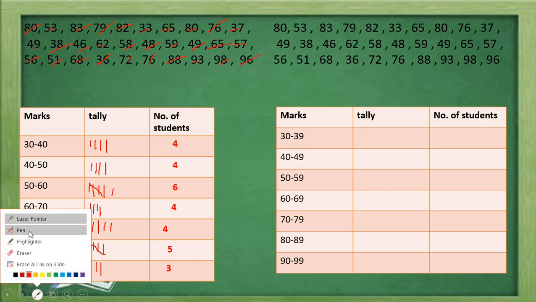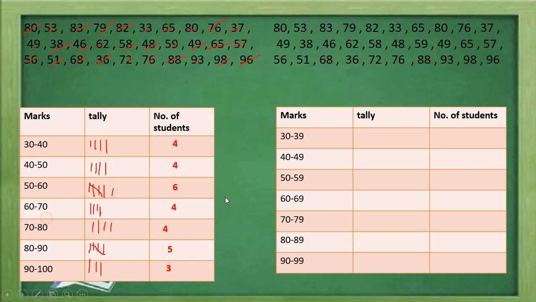By making the tallies for this, we can find out that in 30 to 39, how many students are here? 4. So if you want to calculate, we can calculate like this. 80, that will become 80. Here it is 53. Again 50 to 59, it will become here 83. 83 is again in this class, 80 to 89 group. 79 is in the 70 to 79 group. 82 will become 80 to 89 group. 33 will come in 30 to 39 group.